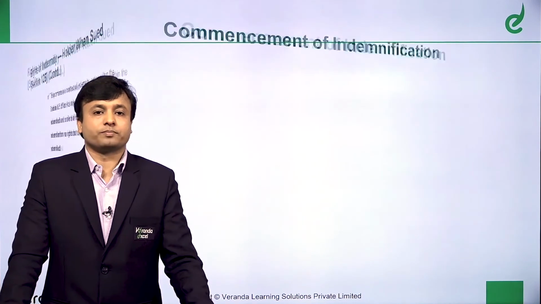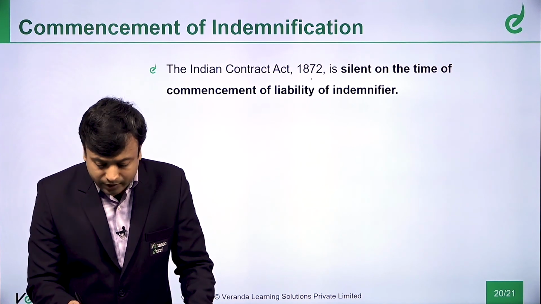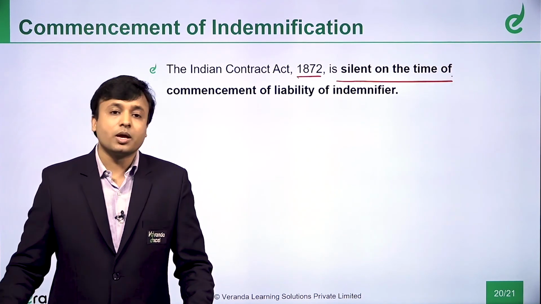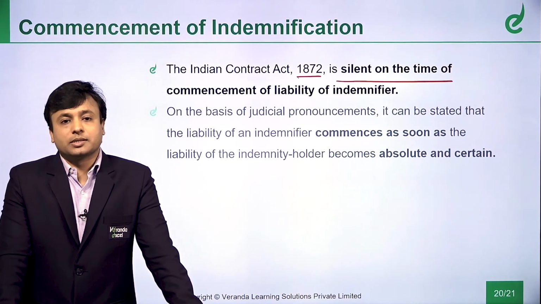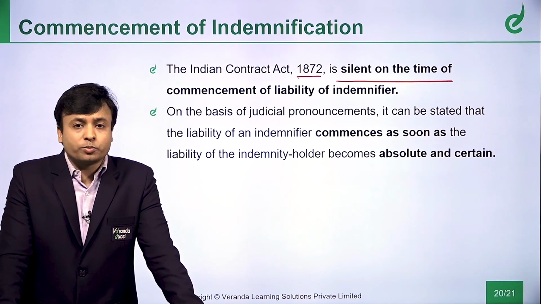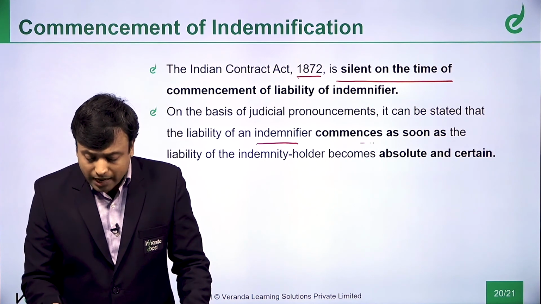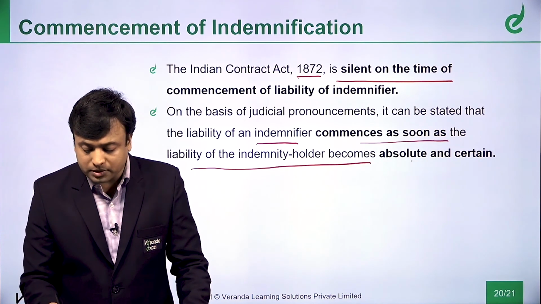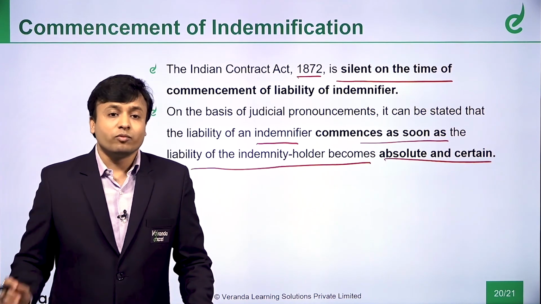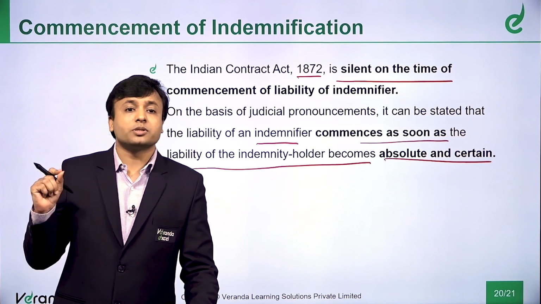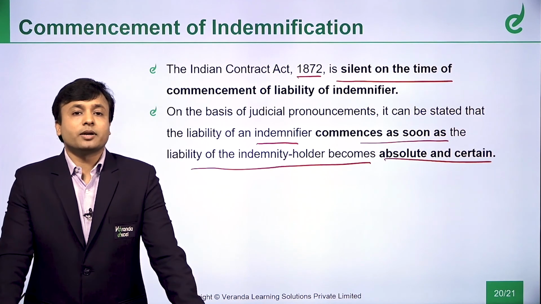Okay. Now, commencement of indemnification. The Indian Contract Act 1872 is silent on the time of commencement of the liability of the indemnifier. When will the liability commence? On the basis of the judicial pronouncements, it can be stated the liability of the indemnifier commences as soon as the liability of the indemnity holder becomes absolute and certain. So, the moment the event happens, the moment the liability becomes absolute and certain, what happens? The liability commences for the indemnifier.